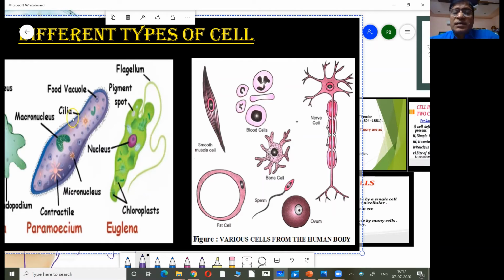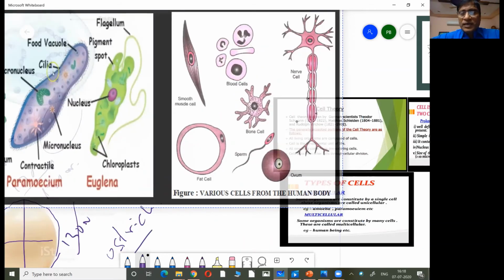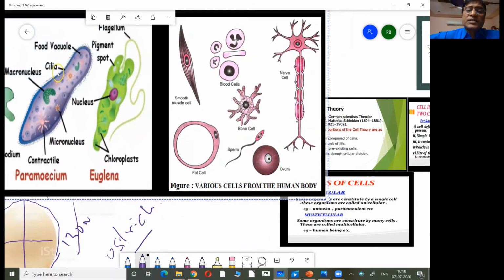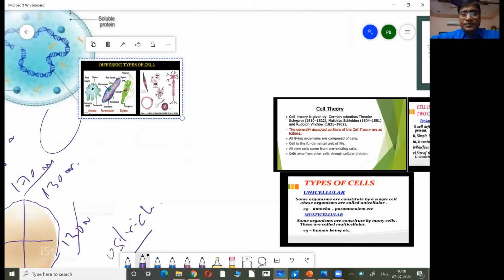So now the cells in our body, you can see how differently the shape they are exhibiting. Nerve cell is elongated, ovum is spherical, fat cell almost round, then a smooth muscle fiber, it is spindle shaped, then blood cell, it is spherical, white blood cell, it is irregular as amoeba. So cells differ in their size and also differ in their shape.